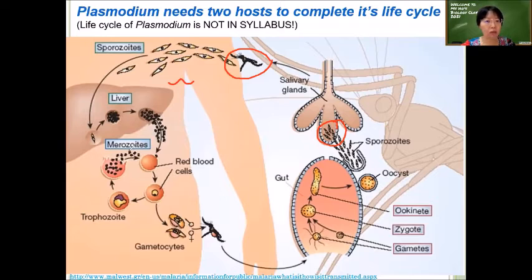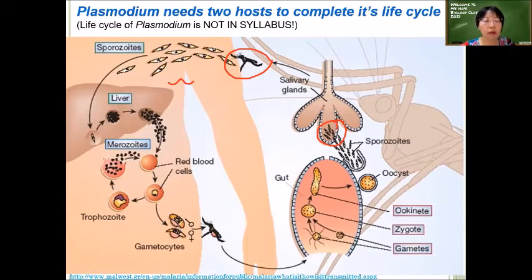Then this Plasmodium will infect the red blood cell and start to multiply in the red blood cell. This is when you will see the ring shape. And then after that, when it's released, it slowly becomes a gamete.